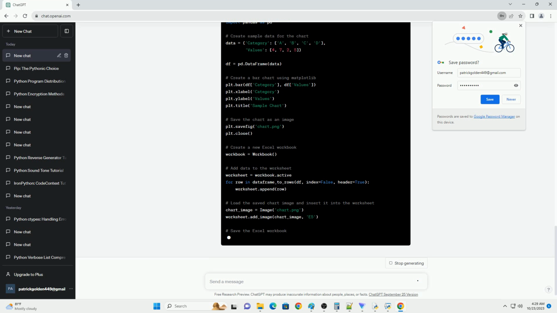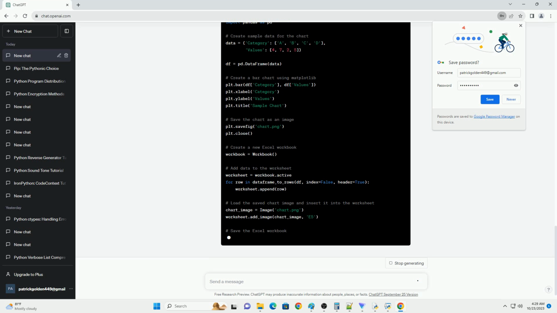Make sure to replace path_to_existing_document.docx, path_to_new_document.docx, path_to_existing_workbook.xlsx, and path_to_new_workbook.xlsx with the actual file paths you want to use. Feel free to explore the pywin32 documentation for more advanced operations and customizations.